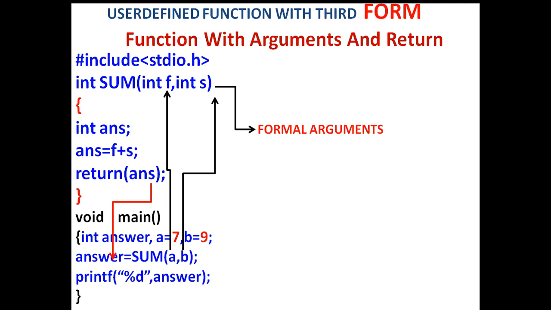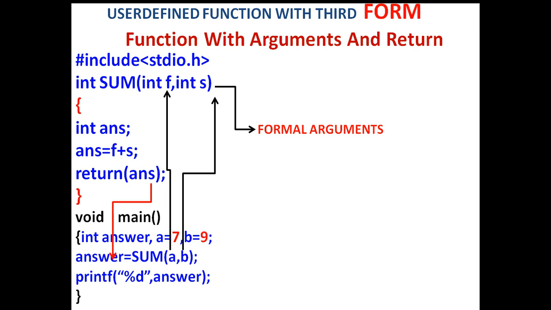F and s are called formal arguments, and a and b are called actual arguments. Especially remember the names of these types of arguments. When the function returns a value, it will be stored into the answer variable, and then printf will print the answer. So we can also pass values in this way.